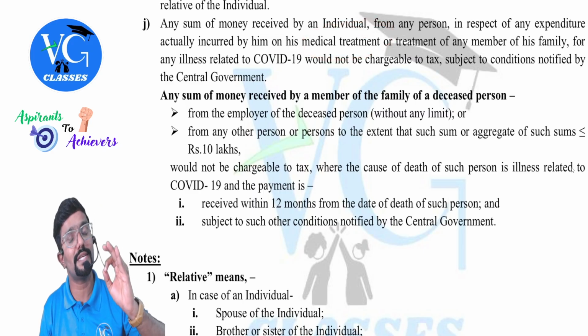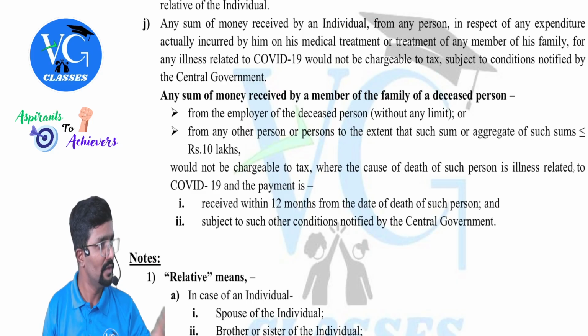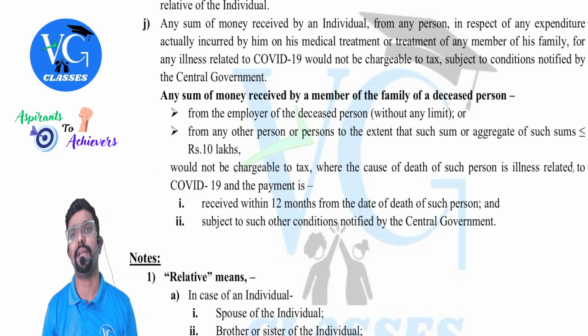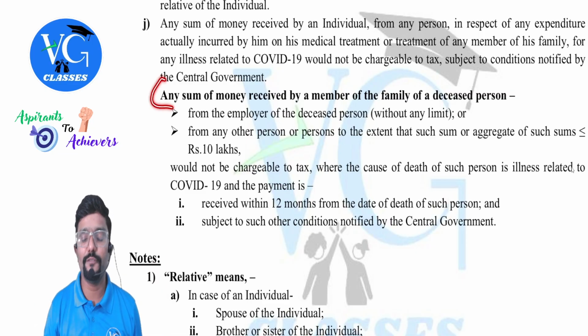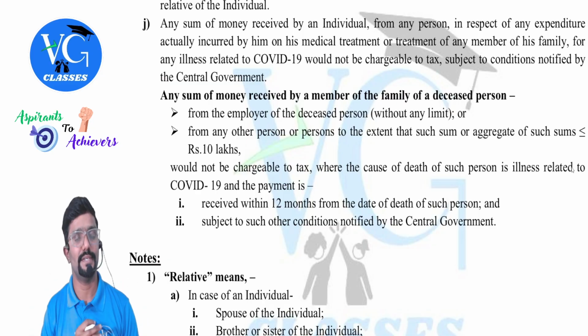Next, this is for the medical treatment. It means the person who got tested positive for COVID-19 is alive. For medical treatment, some amount was spent by someone else. Exempt. Next, what if he has died, sir?